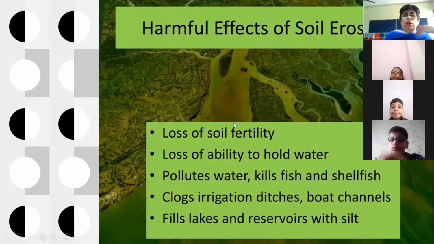Now, when there is less fertility, the soil will not be able to hold the water, because the topsoil is more fertile and can hold more water. When the fertility is lost, the ability to hold water will be lost. Once the soil is washed away, it pollutes the water. And when the soil gets into the water, it will spoil the aquatic plants and aquatic animals. Lakes will all get filled up with the soil.